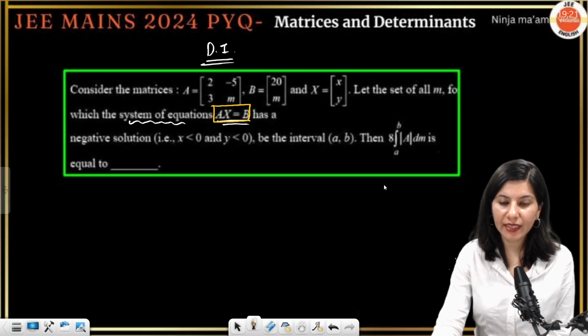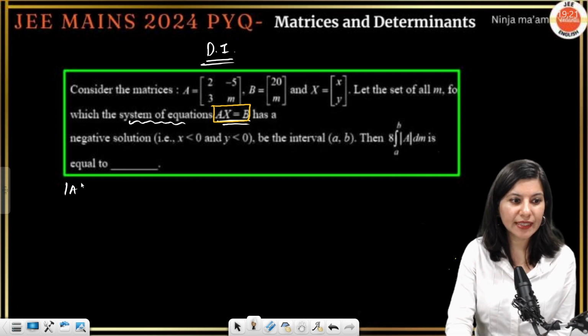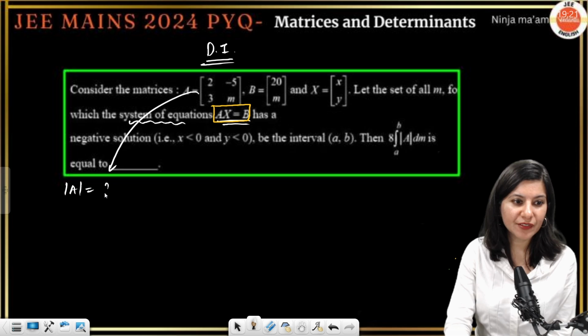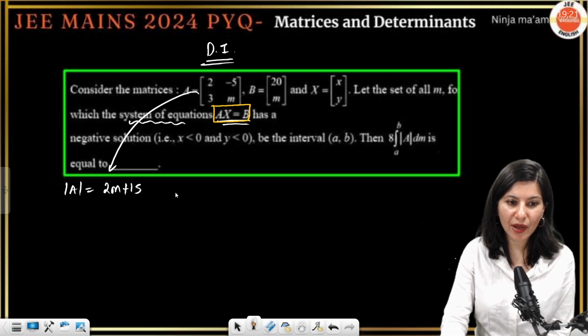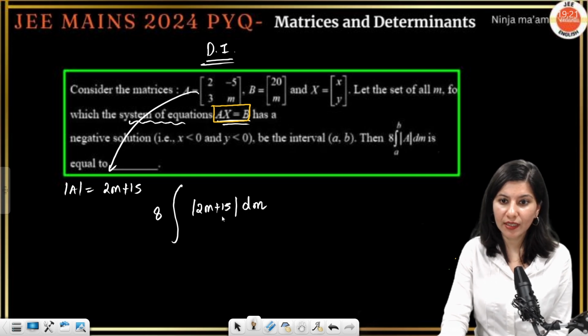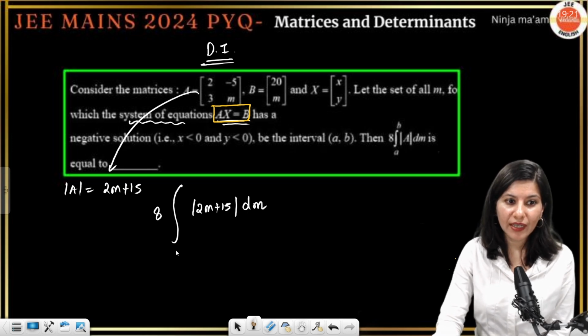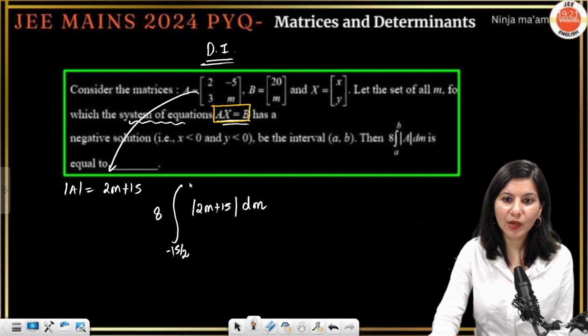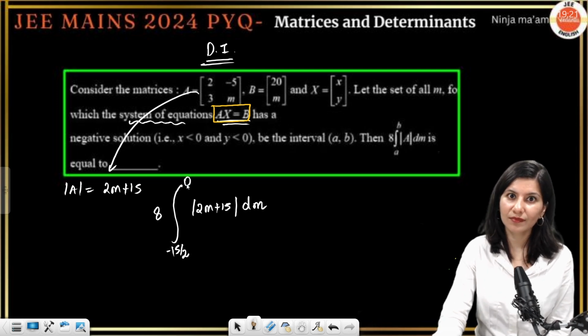So determinant A, you have to integrate. What is determinant A? Tell me from here. 2m plus 15 is your determinant A. So you have to integrate 8 times the modulus of 2m plus 15, with limits from A to B. A is minus 15 by 2 and B is 0.